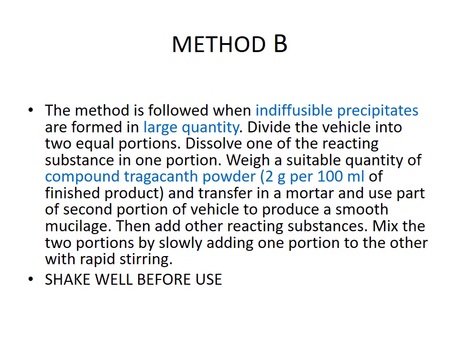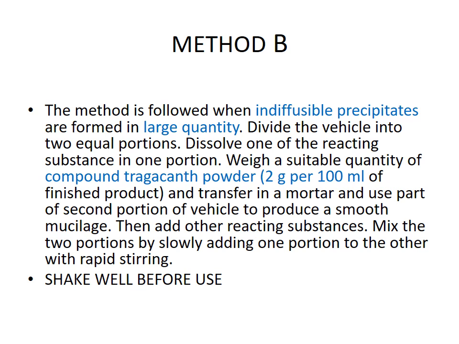Now, method B. What is method B? If the reacting ingredients are very strong and a strong chemical reaction will occur, what happens? A strong product is formed. Okay, a strong precipitate is formed, and that precipitate is very difficult to diffuse in solution. At that time, we call it an indiffusible precipitate.